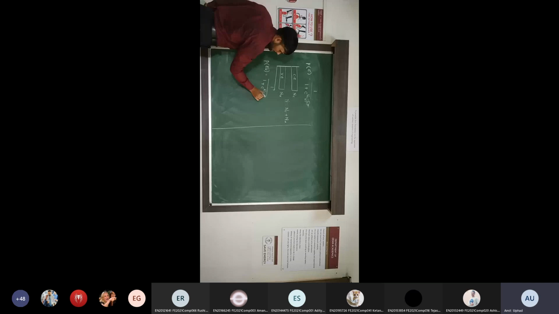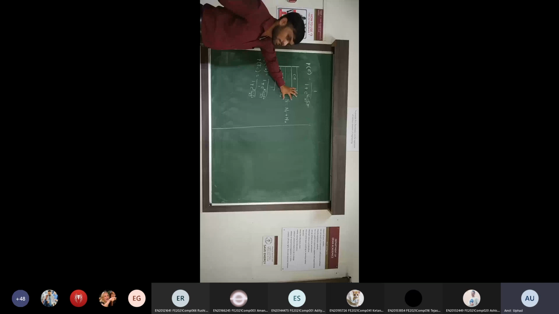Similarly, the probability of finding the electron in the conduction band is 1 upon 1 plus e raised to EC minus E of divided by kT. Is it clear? This is the given data.